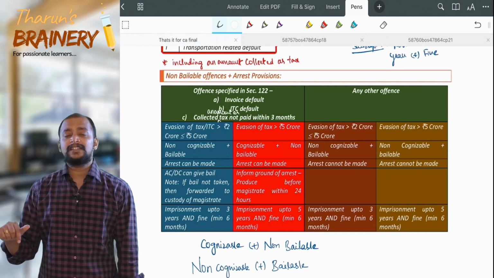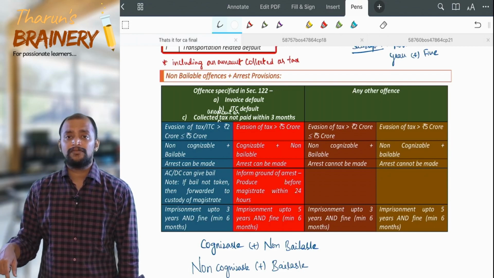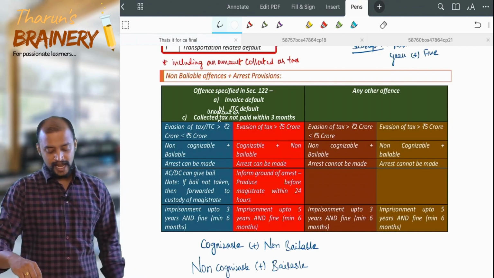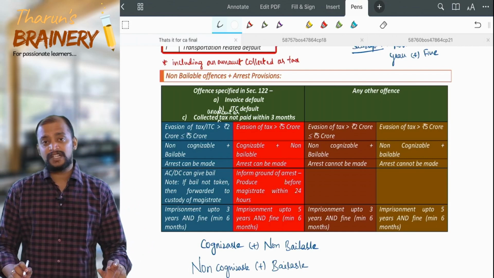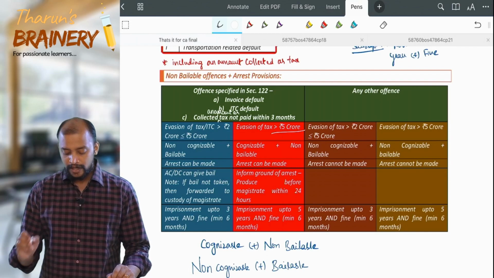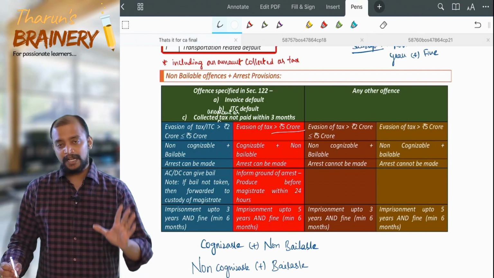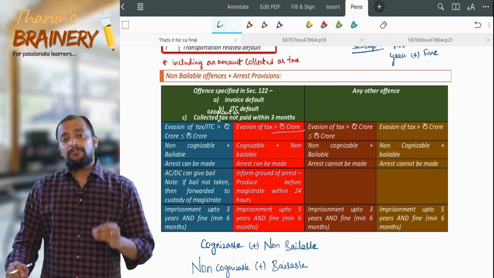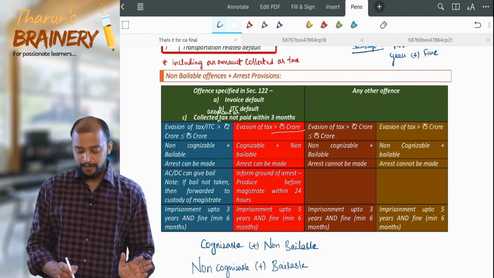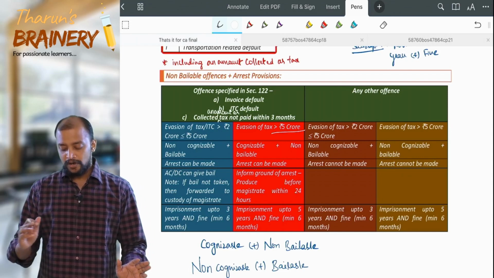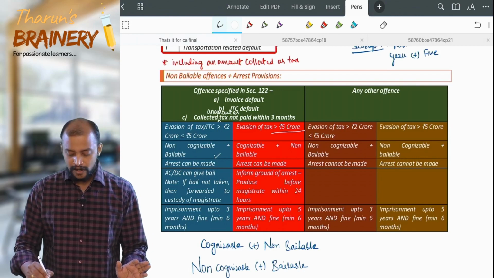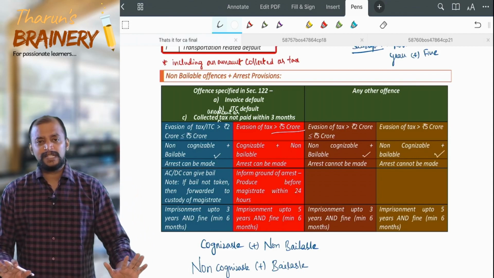If the tax involved or refund involved or ITC involved exceeds 5 crores, then only it will be cognizable plus non-bailable. See that. Then what if these offenses do not exceed 5 crore? Any other offense will be non-cognizable plus bailable. You can see this.